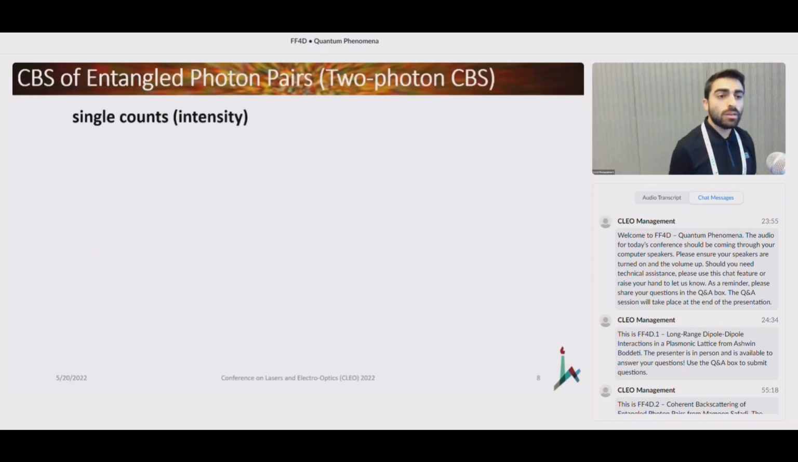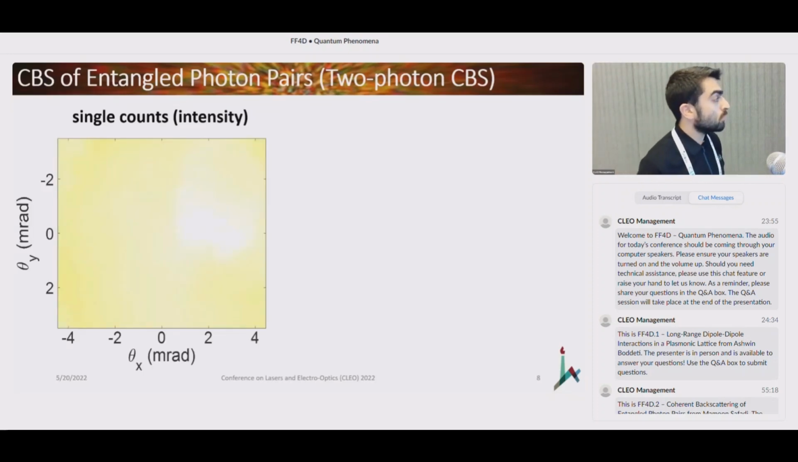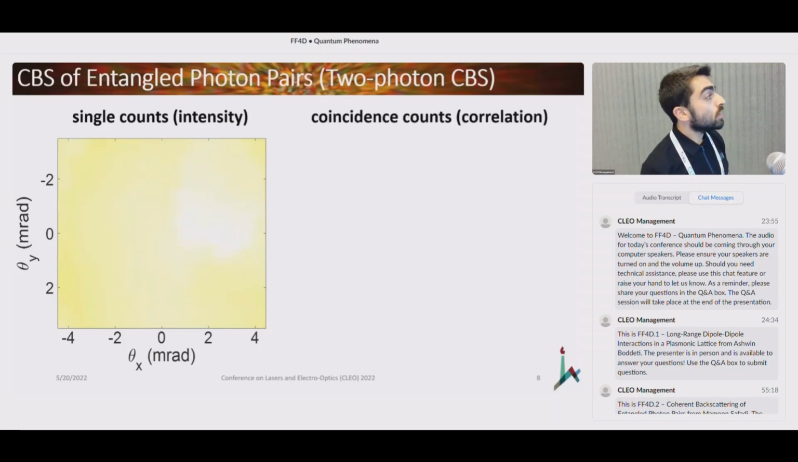When we look only at the single counts, meaning the intensity pattern that is collected by the scanning detector, we essentially observe a relatively flat intensity distribution. And we observe no coherent phenomenon like speckles or coherent backscattering. And this homogeneous intensity distribution is actually due to the fact that the medium is being essentially illuminated with multimode light. It's an incoherent illumination of the medium itself because we have many, many different pairs that are illuminating the scattering medium.